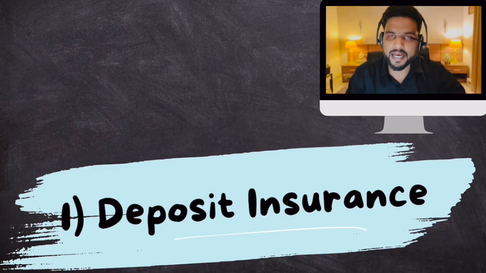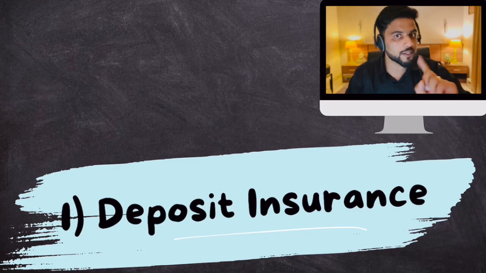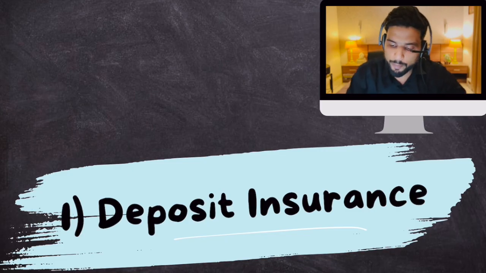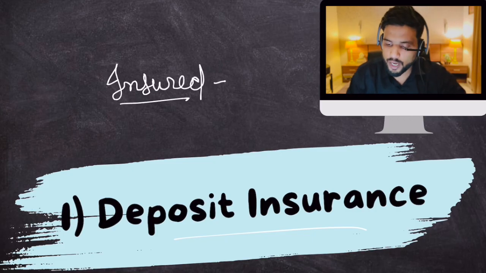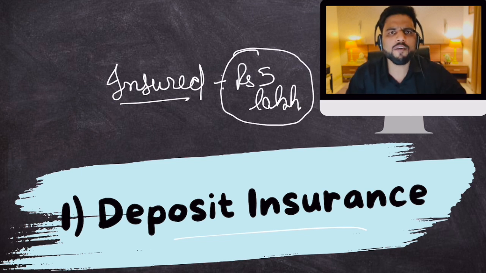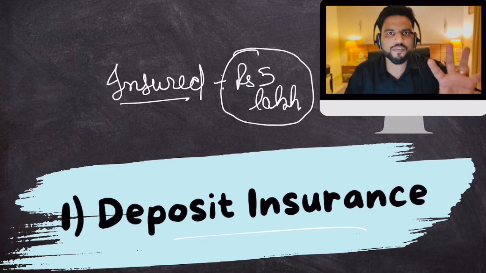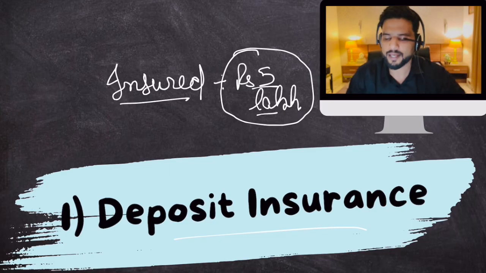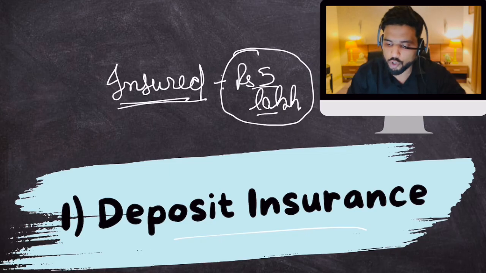Now, the thing is that your deposits in different banks, mind you, I'm only talking about banks, not anywhere else, are insured, and insured up to rupees 5 lakh. So, if a bank closes down or becomes bankrupt, you have a guarantee of at least 5 lakh rupees. If you have only 2 lakh rupees deposited in your account, you'll only get 2 lakh. But if you have up to 5 lakhs, you'll get all your money back. If it is more than 5 lakh, then minimum you'll get 5 lakh because your savings account is insured.